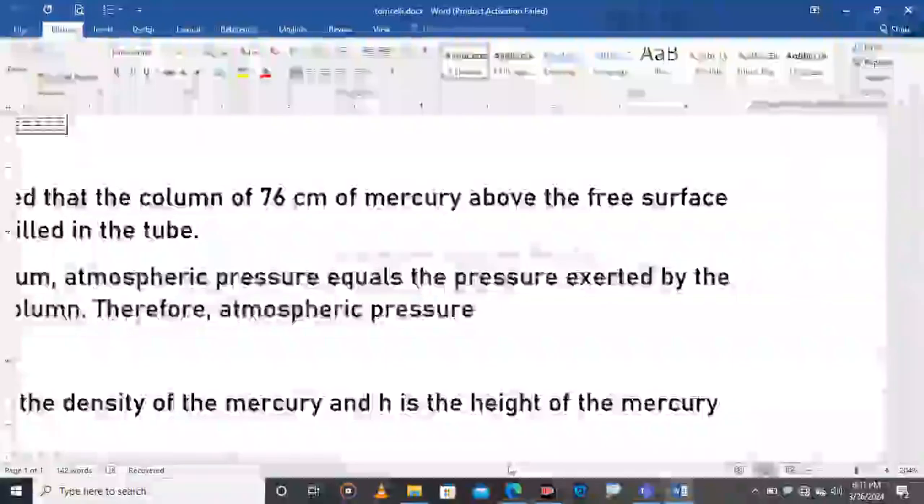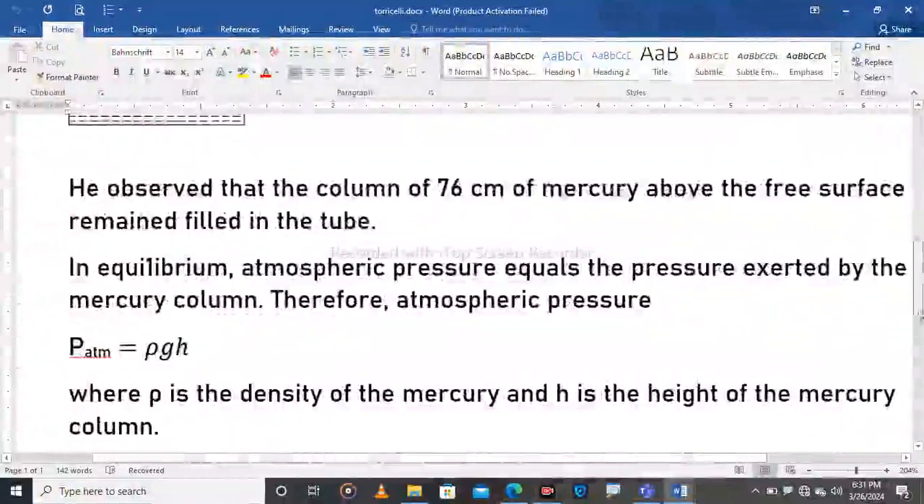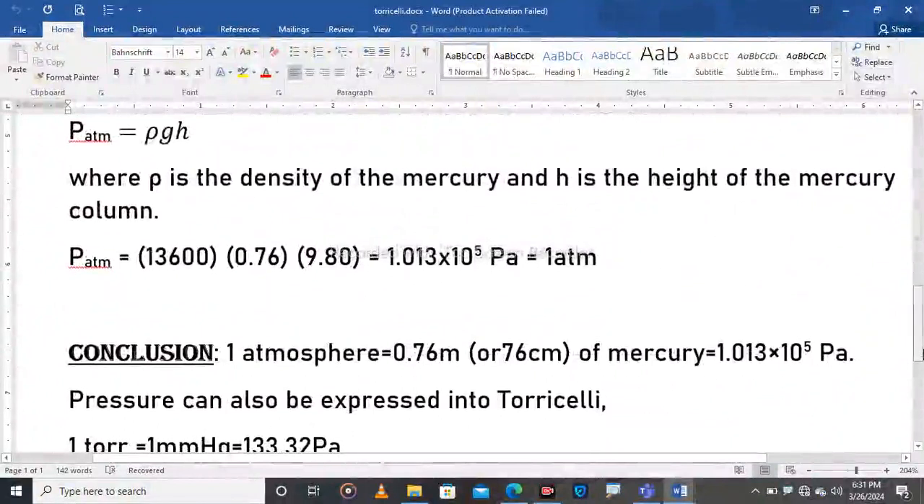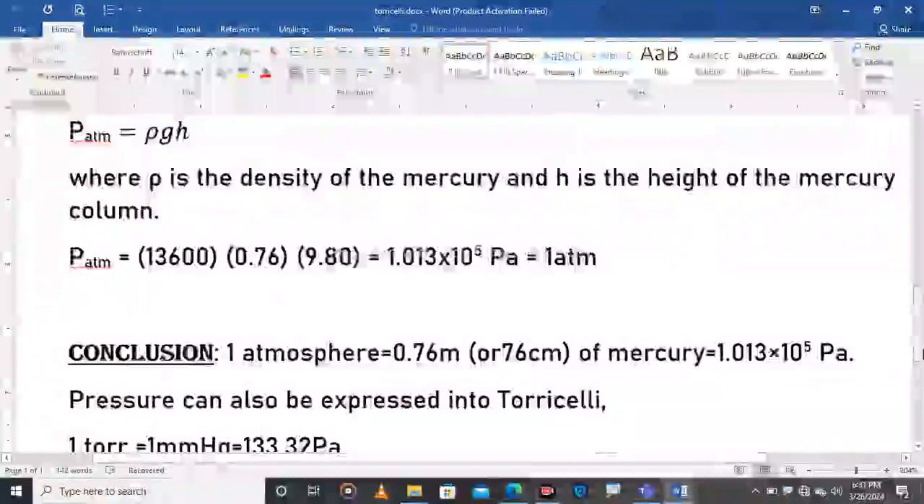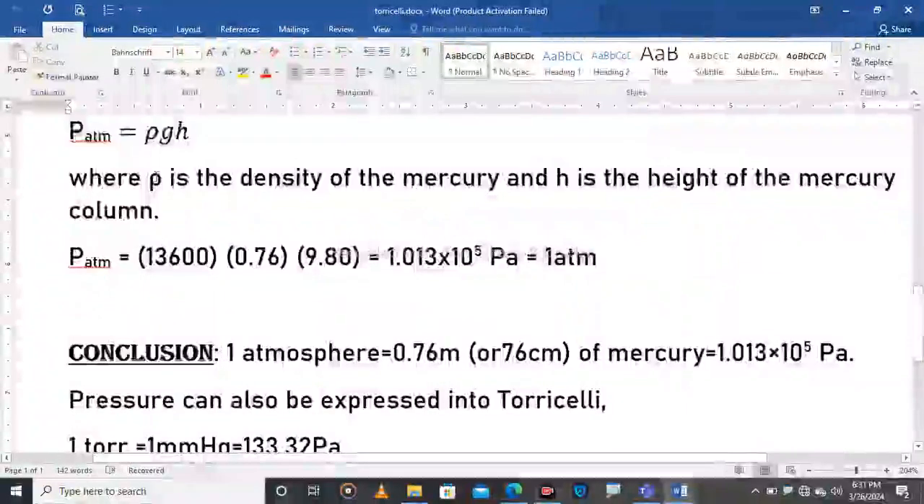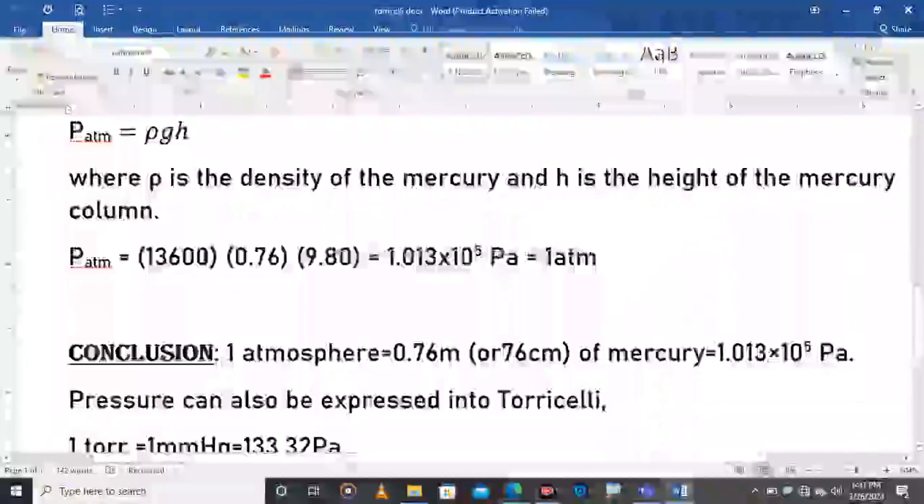The man Torricelli tried to convert that pressure into Pascal, because Pascal is the SI unit, the international system unit, of pressure. So how do we find that pressure? We have seen that the mercury remains there up to 76 centimeters, and it is due to the pressure. How do we find the pressure there?